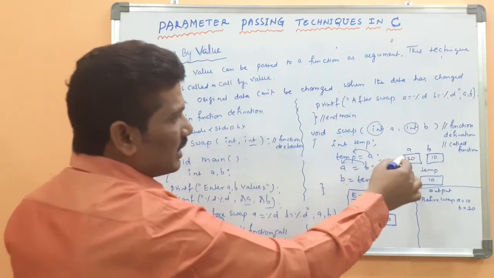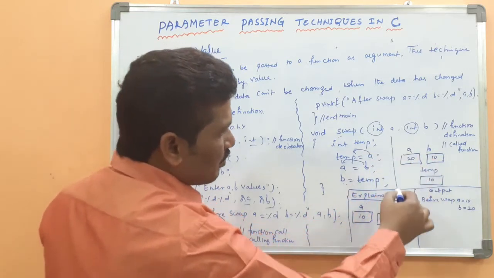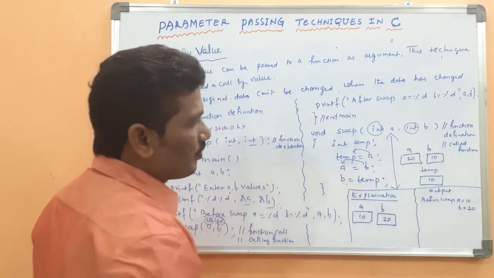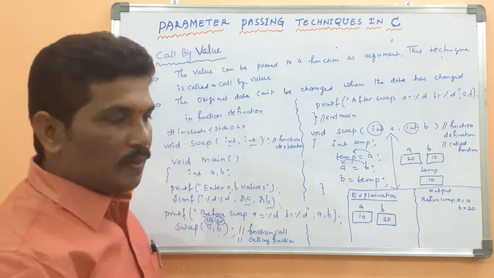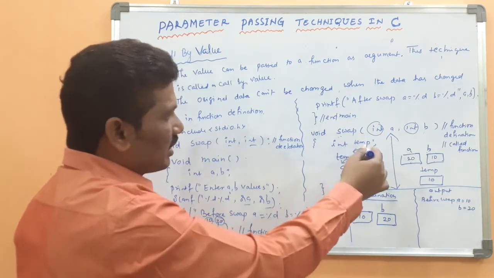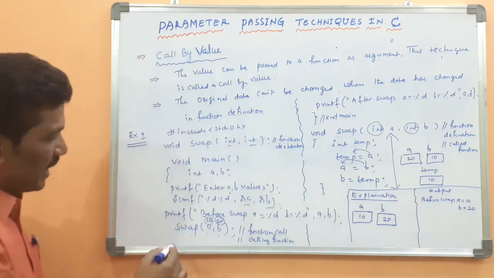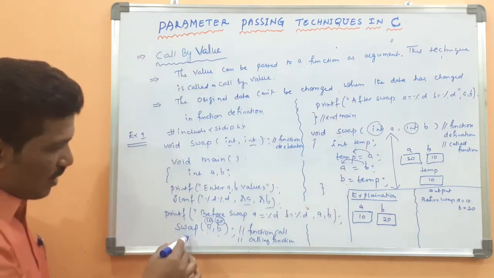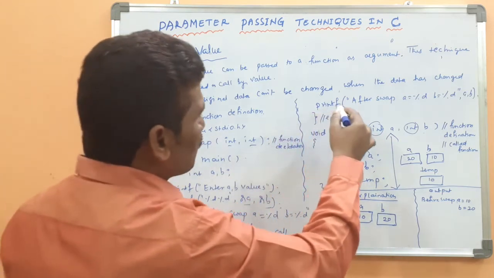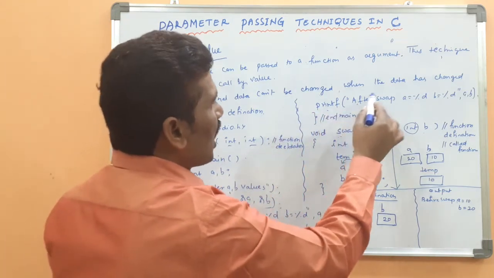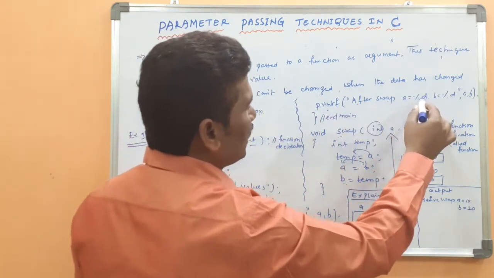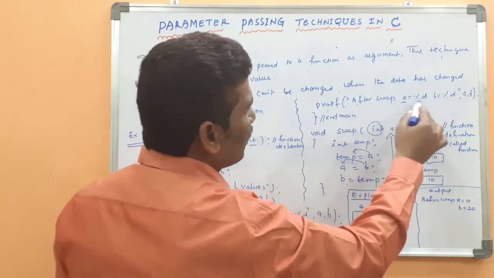Here the scope of A and B is within this block only. Okay. Then after executing the code inside the function, the control will come back to the main function after the swap statement. Then what is the statement there? The printf after swap A equal to %d. Then B. What is the A value? What is the B value?